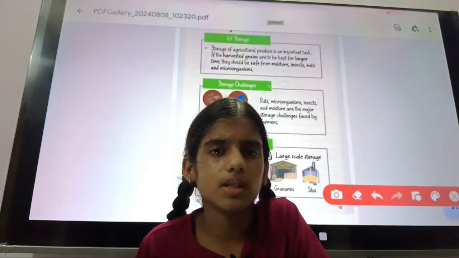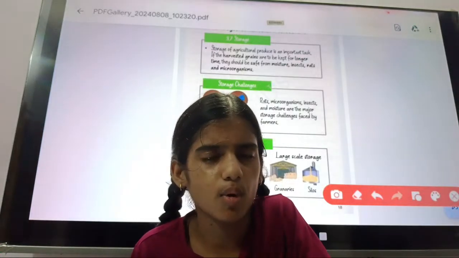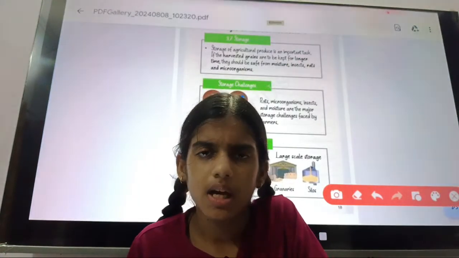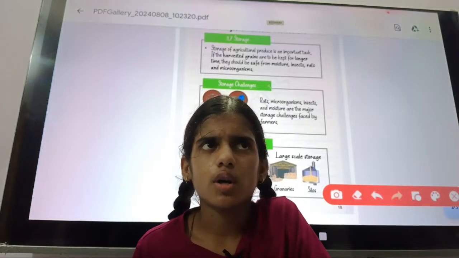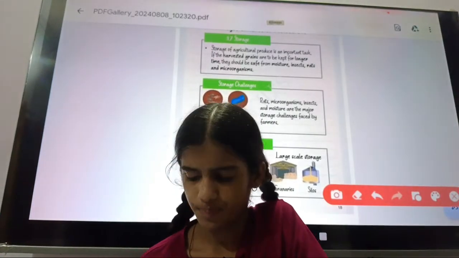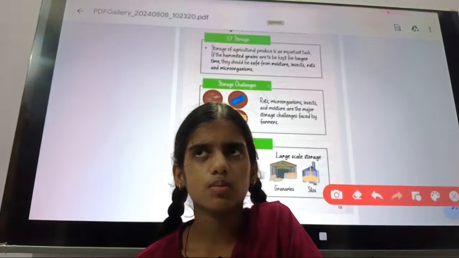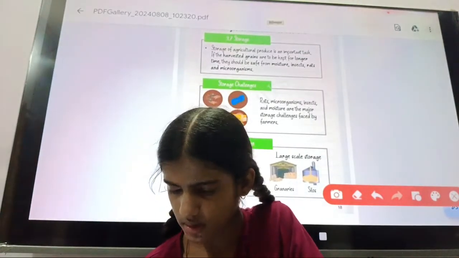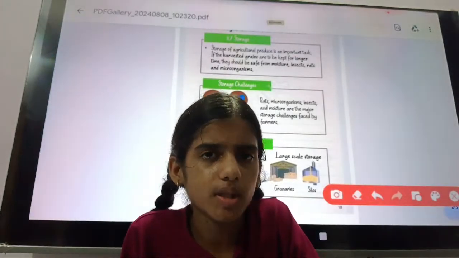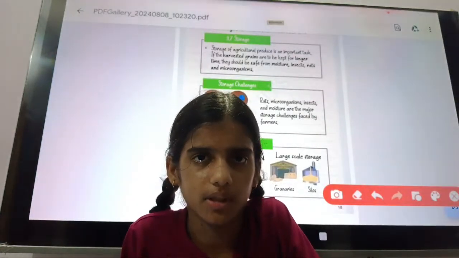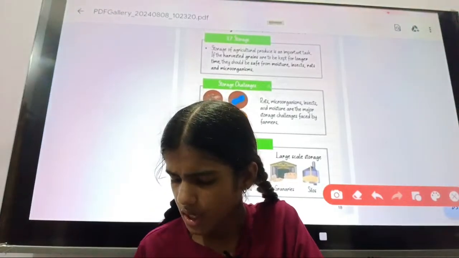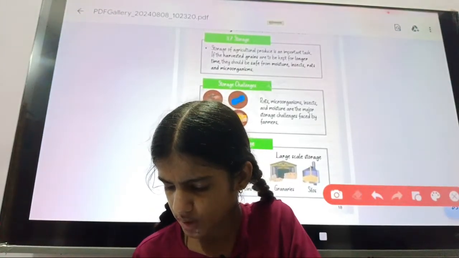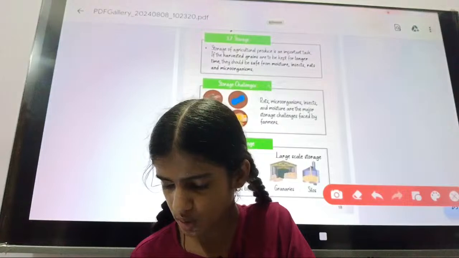We can save the grain from rats, microorganisms, mosquitoes, insects, and moisture, which can contain air or humidity. These were the storage challenges that were faced by the farmers.